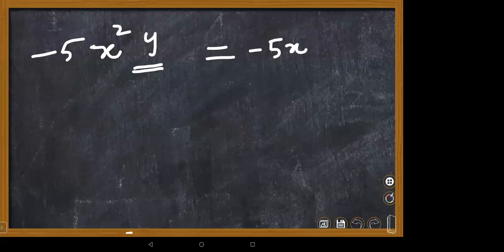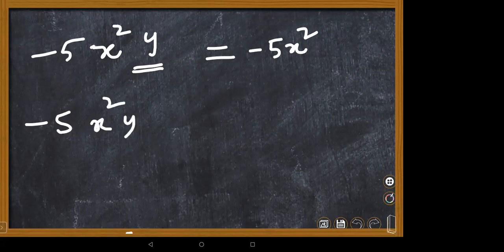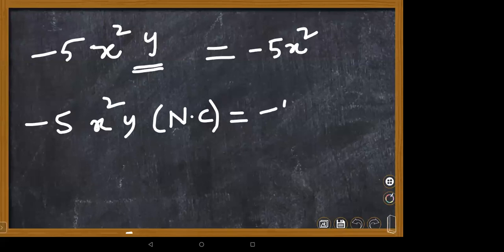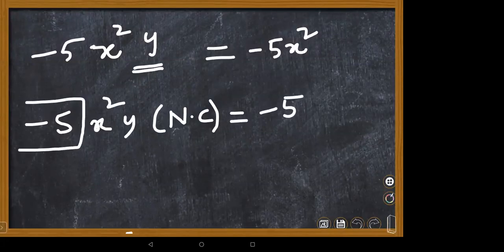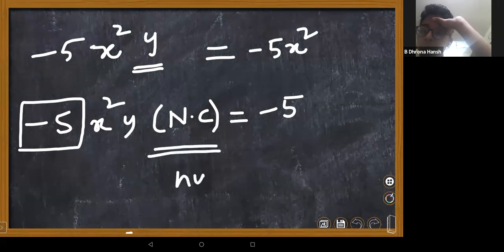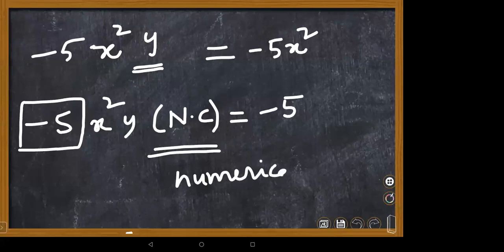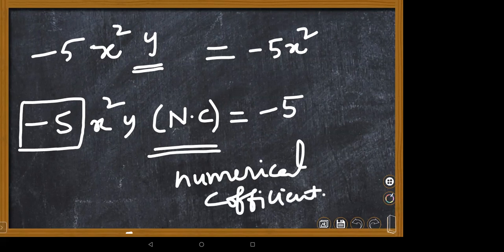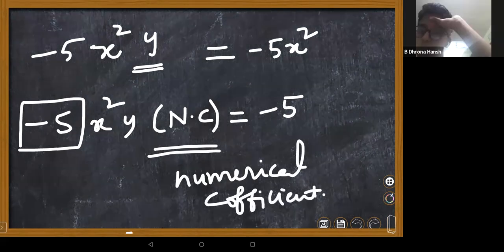Suppose in the same question, I'm asking what is the numerical coefficient. Minus 5. Numerical coefficient means only the number part you have to take. You take only the constant part including sign. Understand, children? What is NC here, children? Numerical coefficient. I hope you understand this part. Shall we move to another part, children? Yes, ma'am.